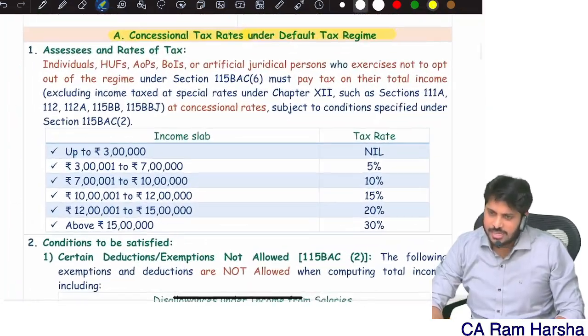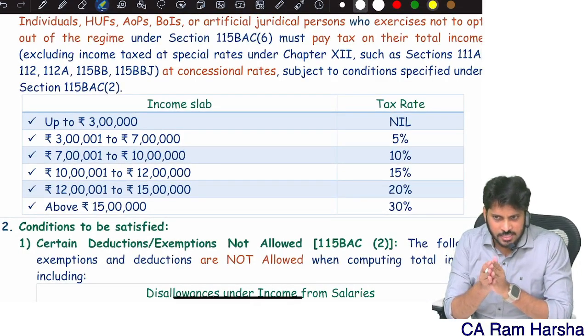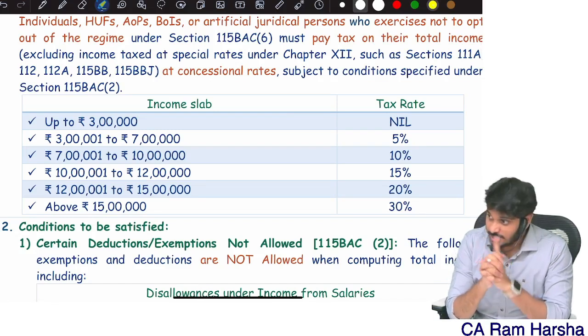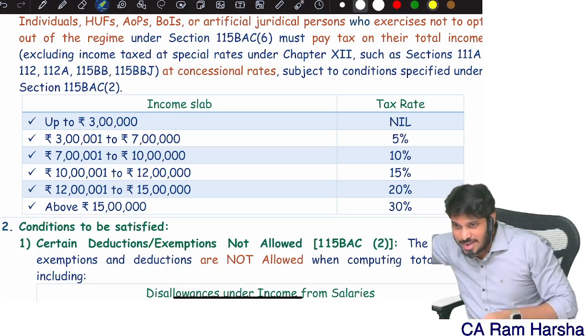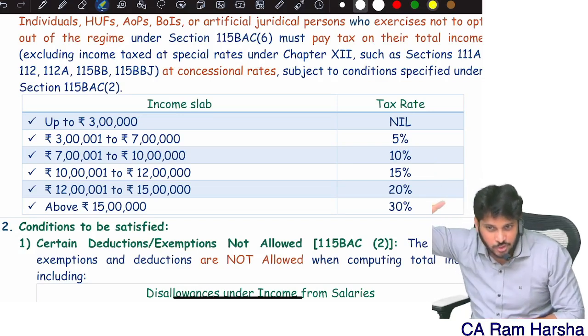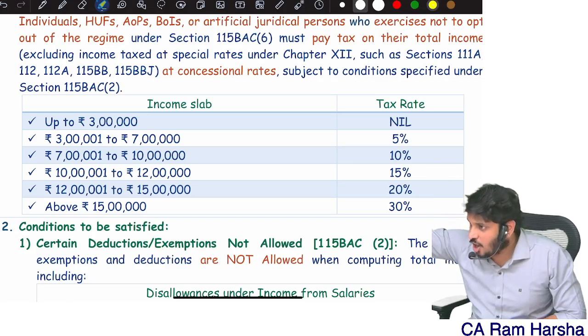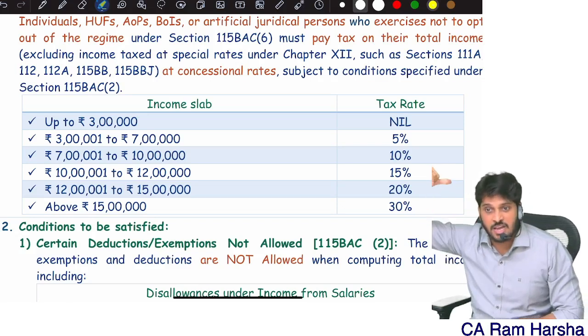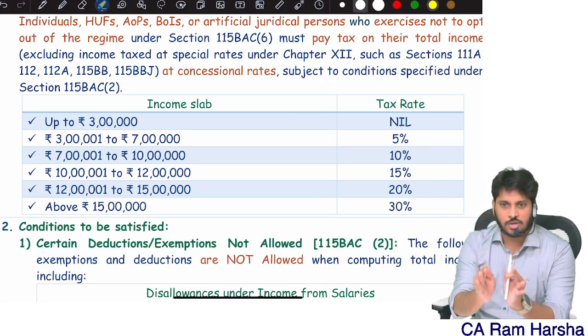Okay, default tax regime, let us understand. When I say default tax regime or optional tax regime, I am only discussing from the balancing figure point of view. What is the balancing figure? Out of total income, eliminate special incomes. Which special incomes? 112A, 112, 111A, 115BB lotteries winnings, 115BBJ online games, 115BBE black money. Eliminate all that. Still if income is there, then that is normal income.